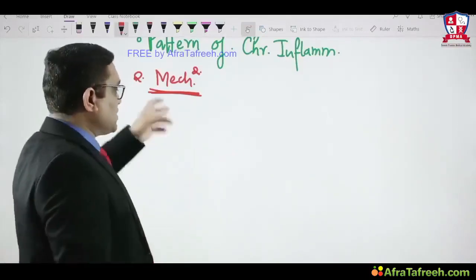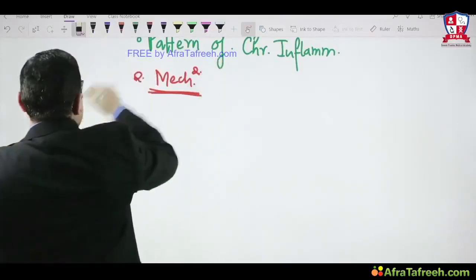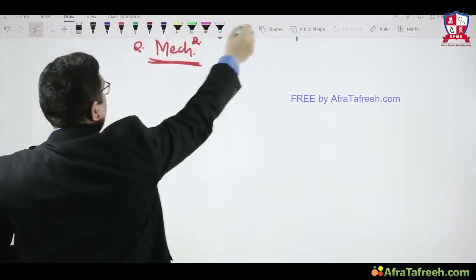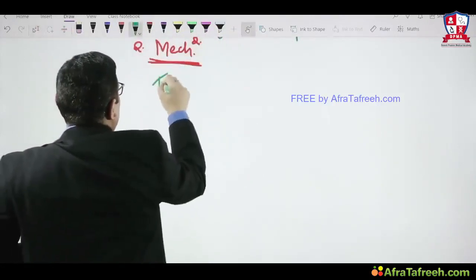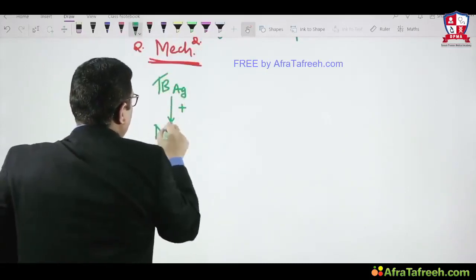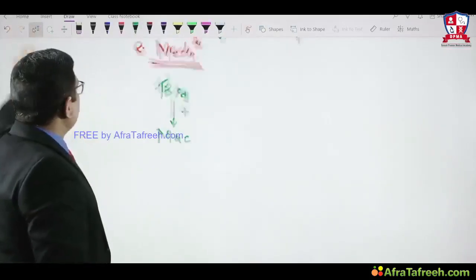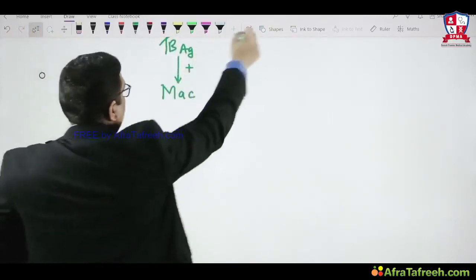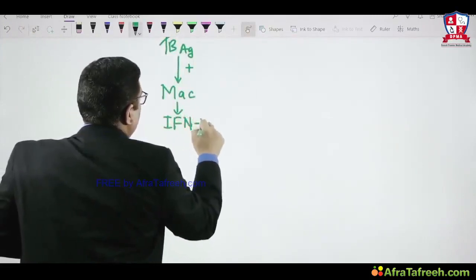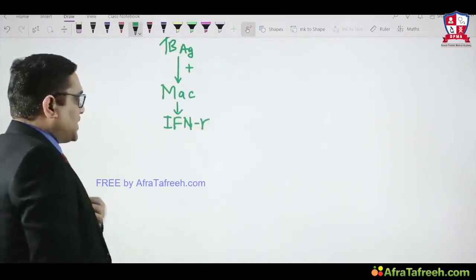So in granulomatous inflammation, the mechanism of granuloma formation, here I am giving you one example of TB antigen. Suppose TB antigen has come. This TB antigen will activate which cell? It will activate macrophage. When macrophage is activated, what will happen? It will release a cytokine called interferon gamma.